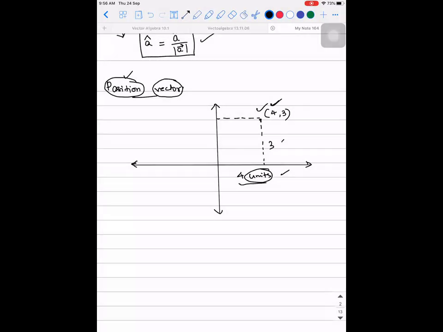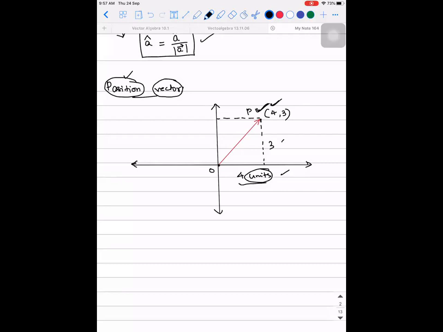But the best thing is, origin for every diagram is going to be fixed. Origin is the best reference we can take, right? So if you are able to speak about the position of a point with respect to the origin, then that particular vector is what is called the position vector.